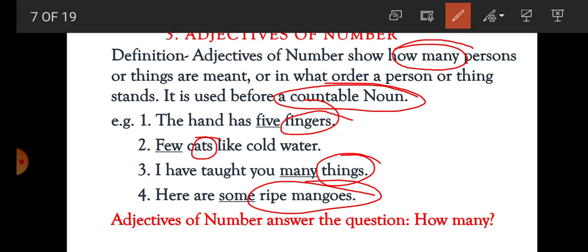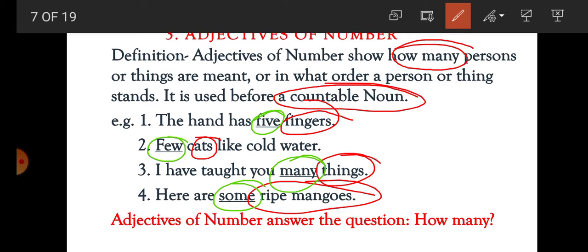It tells us how many. The hand has how many fingers? 5 fingers. Few cats like cold. How many cats like cold? Few. I have taught you many things. How many things? Many. Here are some ripe mangoes. How many ripe mangoes? Some.